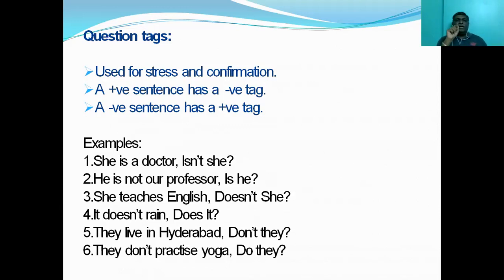So whenever we don't have a helping verb in simple present tense, as we have already seen when making negative sentences, we take the help of do and does. Similarly here also, we take the help of does because it is the VS form. So, she teaches English, doesn't she? Suppose it is she doesn't teach English, does she? She teaches, a positive sentence, that's why doesn't she? She doesn't teach English, does she? Similarly, one more sentence: it doesn't rain, does it?